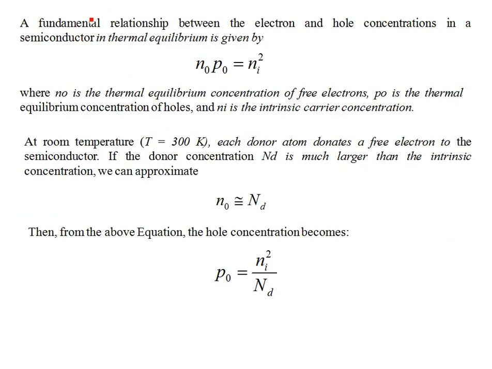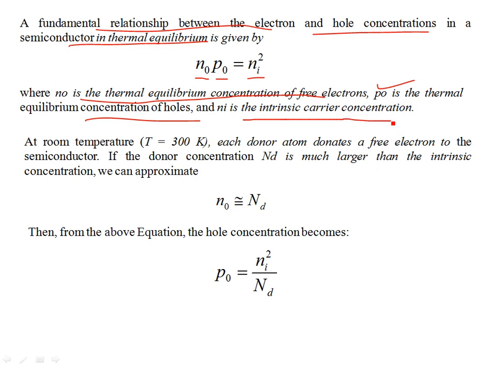Okay. Now, a fundamental relation between the electron and hole concentrations in a semiconductor at thermal equilibrium is given. Ni is the concentration of charges, and the concentration of charges in semiconductors is primarily due to negatively charged electrons and positively charged holes at thermal equilibrium. So N0 is the thermal equilibrium concentration of free electrons over here. P0 is the thermal equilibrium concentration of holes. Ni is the intrinsic carrier concentration.